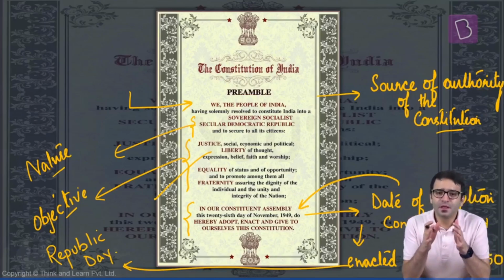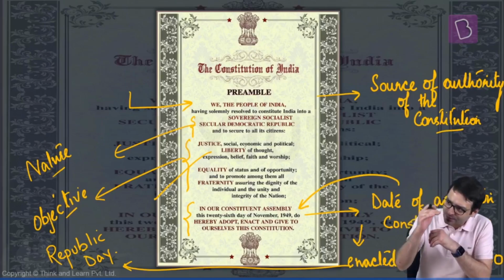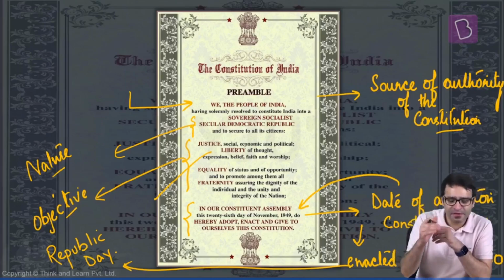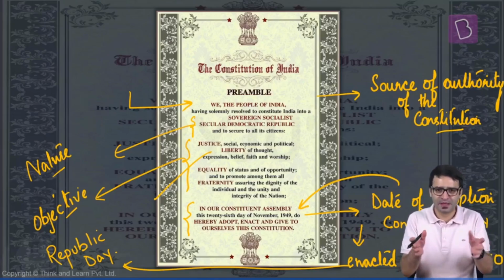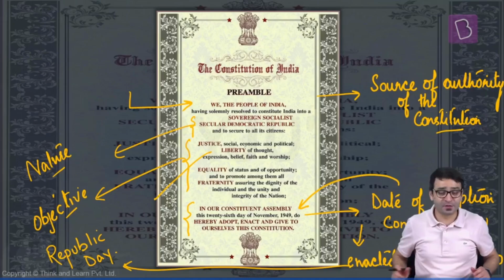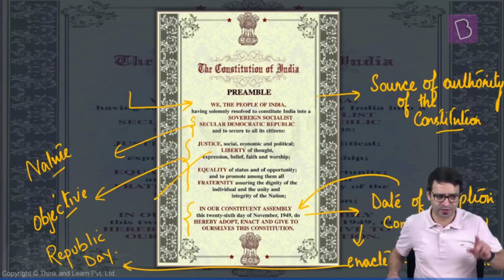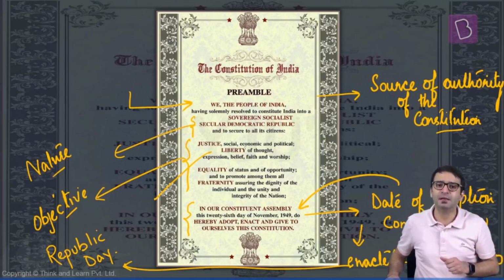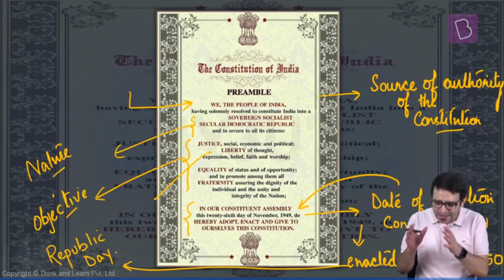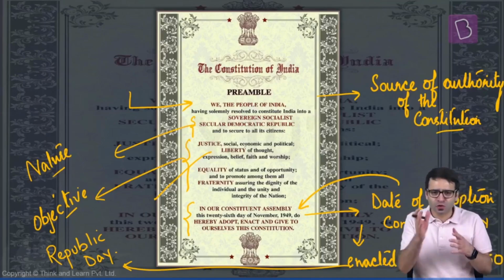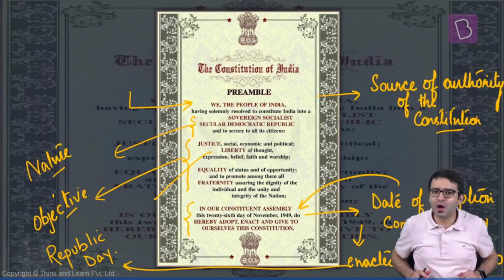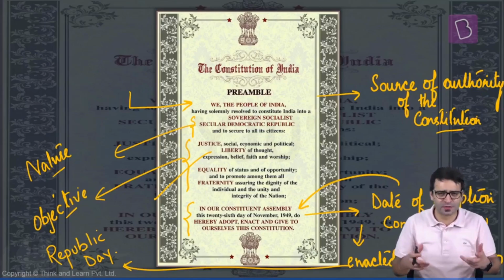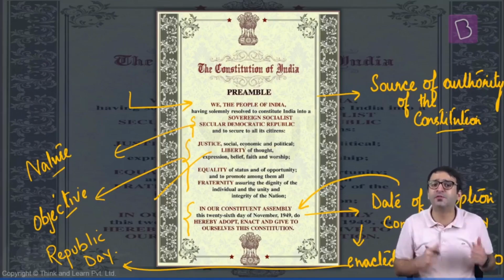What is the difference? Preamble, which is the philosophy of the Constitution. If we break down this preamble, this beautiful text, which is mentioned right at the start of our Constitution, we can break it down into 4 themes. Theme number 1, we the people, which means what is the source of authority of our Constitution? The people of this country. We, the people. Second theme, it talks about the nature of the Indian state. Sovereign, socialist, secular, democratic, republic. Theme number 3, what are the objectives of our Constitution? Justice, liberty, equality, fraternity, dignity of an individual.